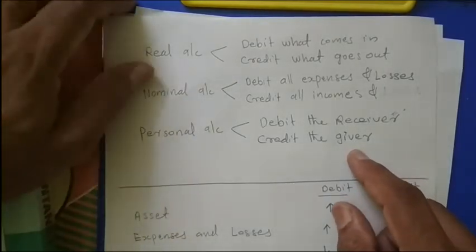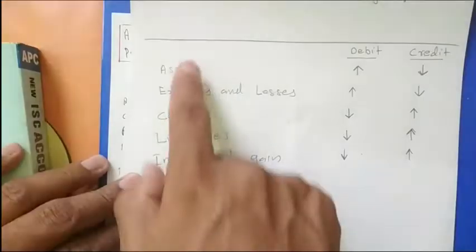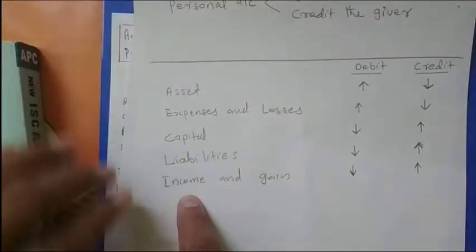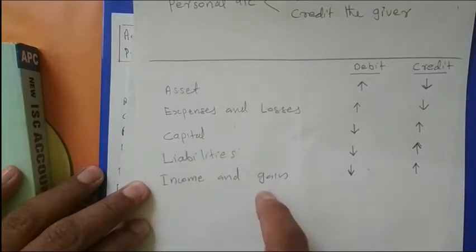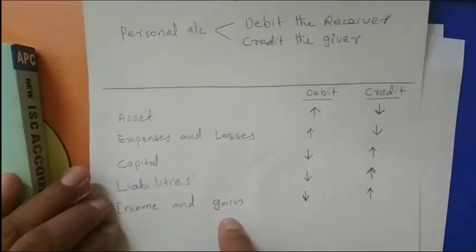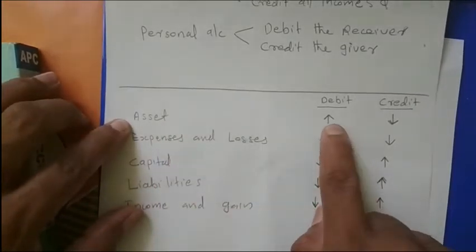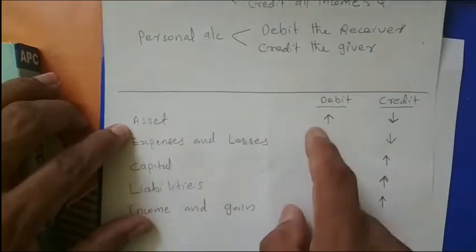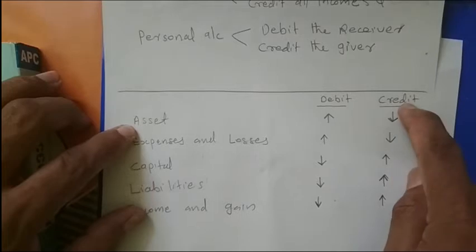Then there is another approach, known as the modern approach or American approach. According to that approach, the accounts are classified into 5. Here it is classified into 3 heads only, but there it is classified into 5: assets, expenses and losses, capital, liabilities, income and gains. Then here we decide debit and credit this way. If we want to increase the value of an asset, then debit it. If we want to decrease the asset value, then credit it.